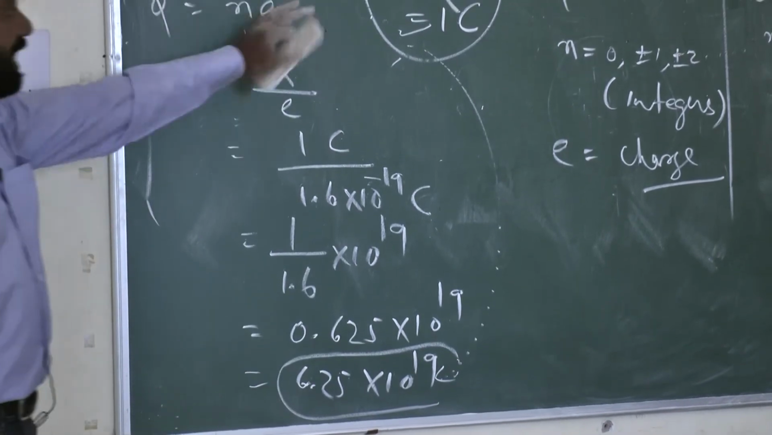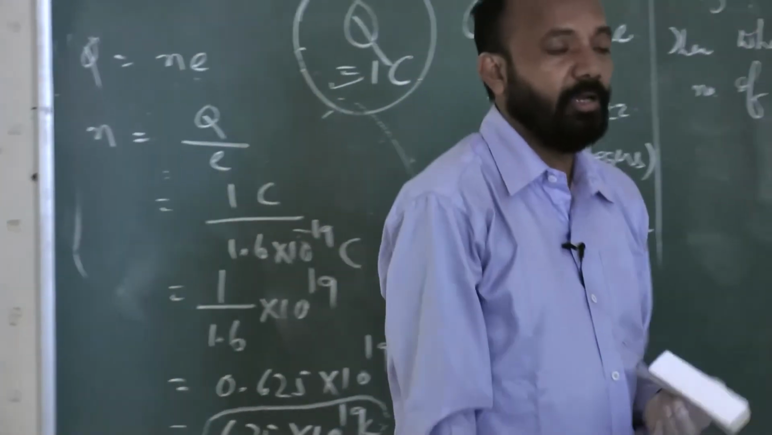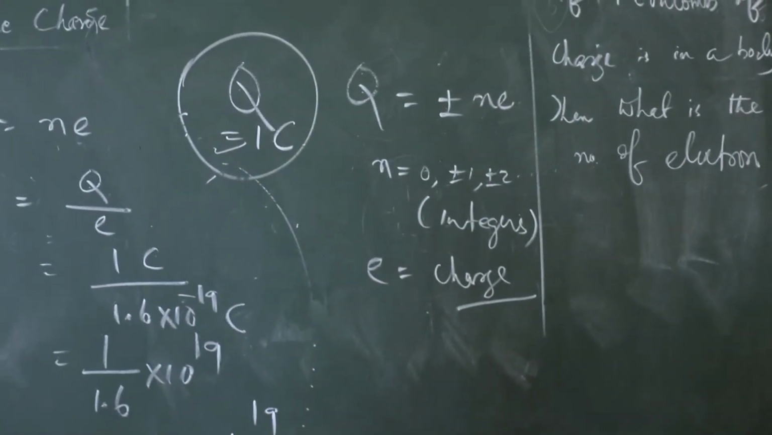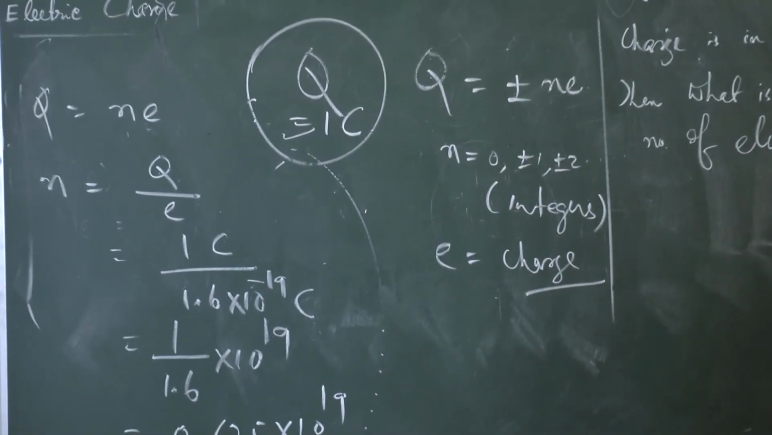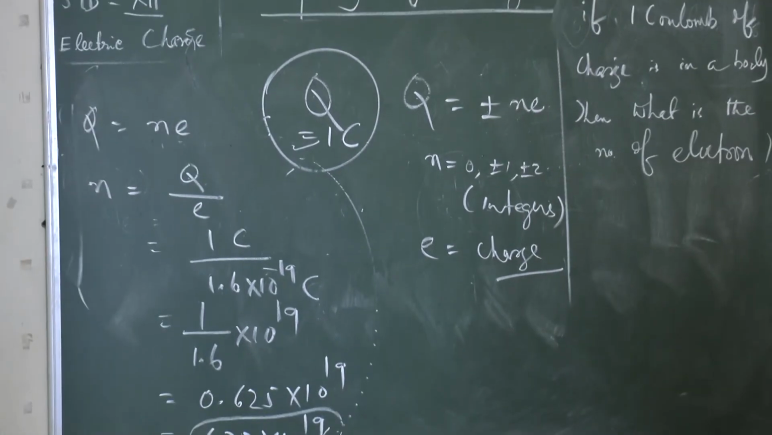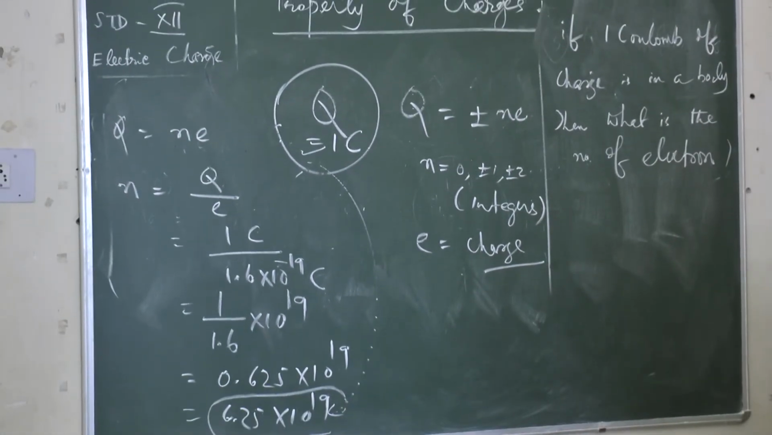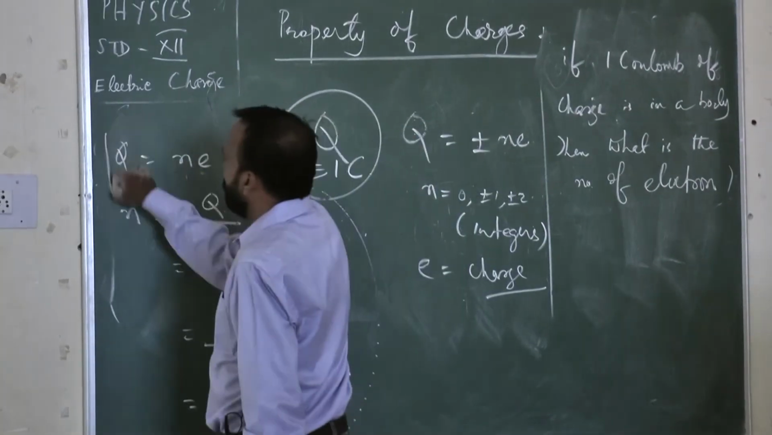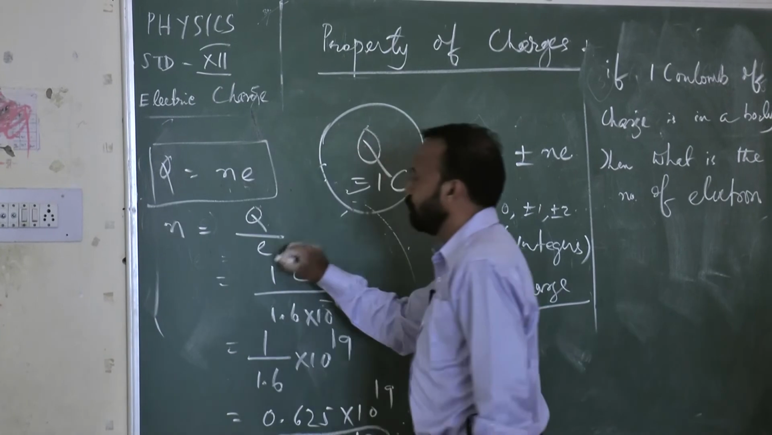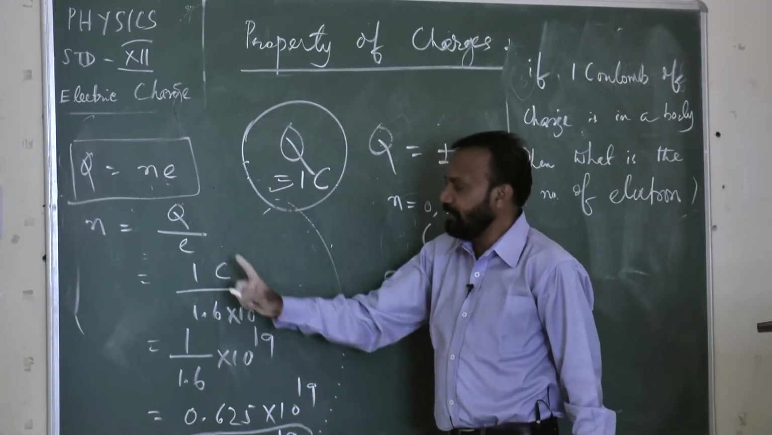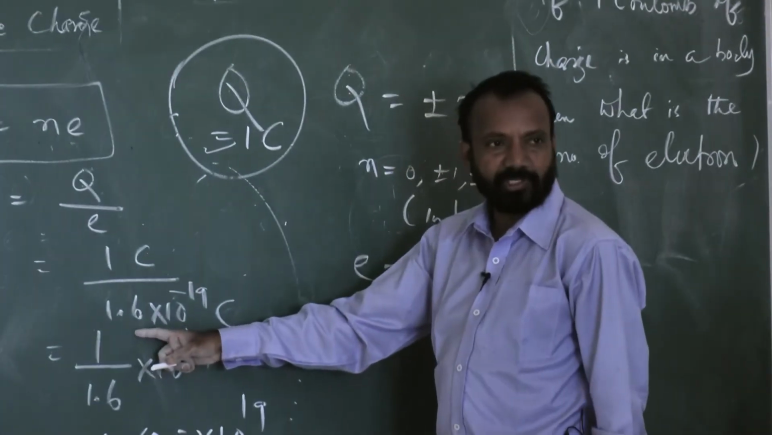So we can calculate like this. We can face the numerical problem like this. If 1 coulomb of charge is present in a body, how many electrons are present? By using the quantization of charge formula, Q equals N E, I can calculate N equals Q by E. 1 coulomb of charge is present, so 1 coulomb divided by 1.6